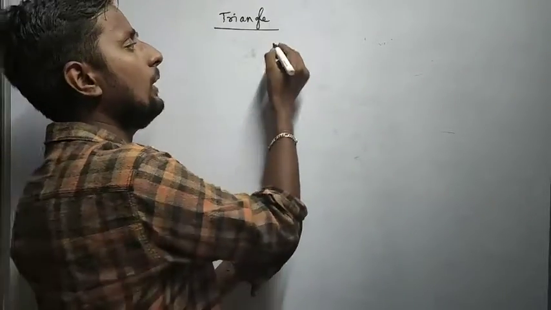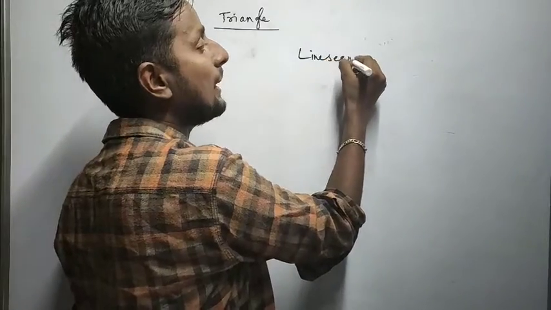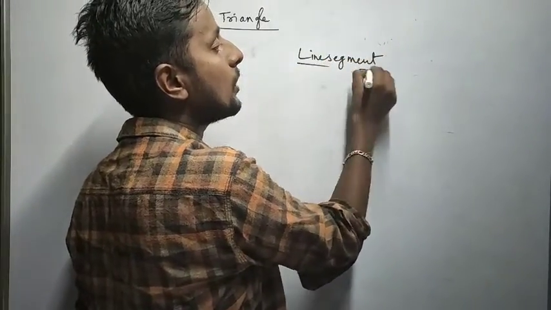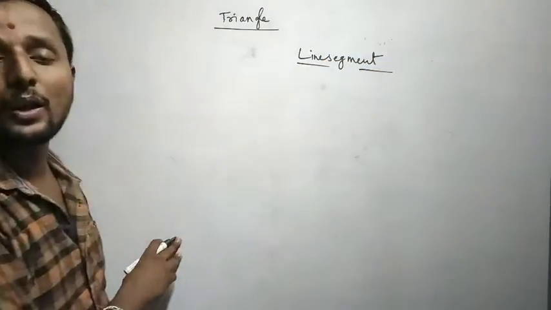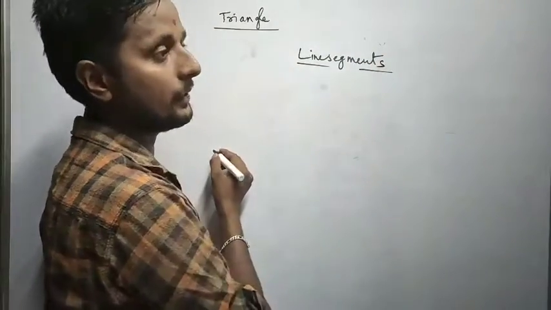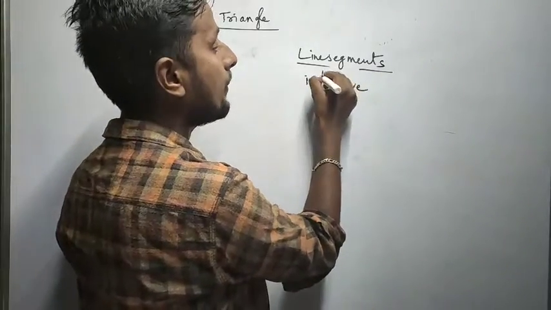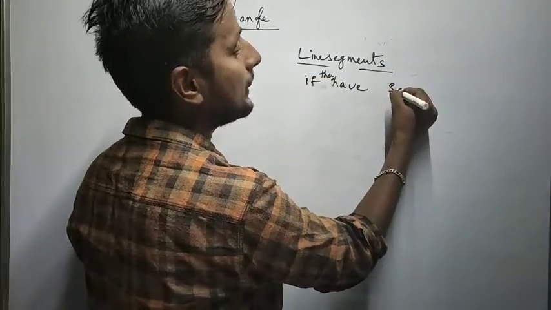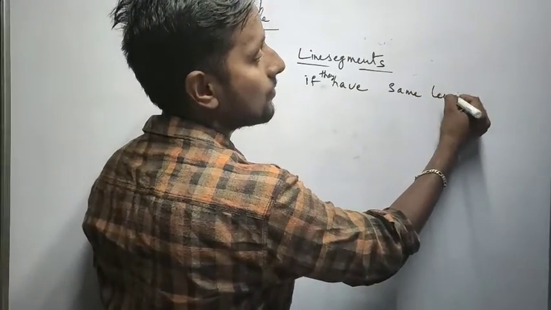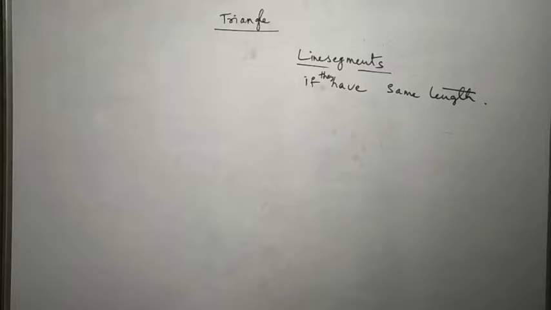So okay, only triangles. What about line segments? How did you calculate congruence? Consider congruence of line segments. I can say the line segments are congruent if they have the same length. If they have the same length, then the line segments are also congruent.